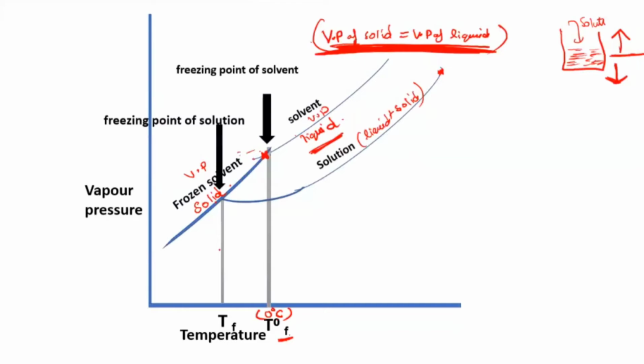Yes, it decreases. It depends on what kind of solute you are adding. For example, if you're talking about sodium chloride, it shows around minus 20 degrees Celsius difference. That much decrease you can expect in them. It depends on how much you are adding also. If you are adding very little, then 1, 2, 3, 4 degrees Celsius will be the decrease. We are discussing dilute solution here, so in your problem you will not get much difference. Maximum 3 to 4 degrees Celsius decrease they will be showing.